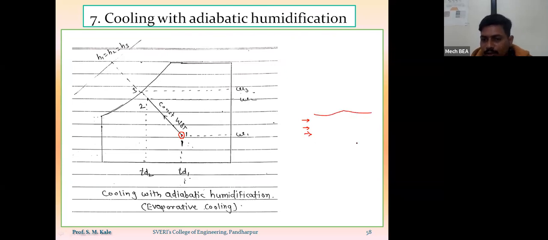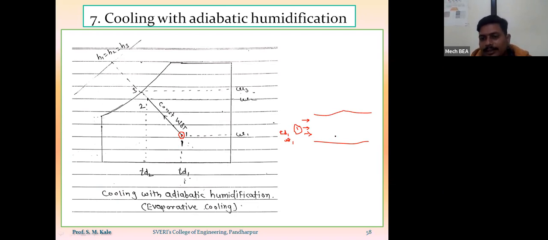Suppose this is the insulated chamber. The outside air will have a dry bulb temperature and specific humidity. Suppose dry bulb temperature as TD1 and specific humidity as small w1. So this is point number one.